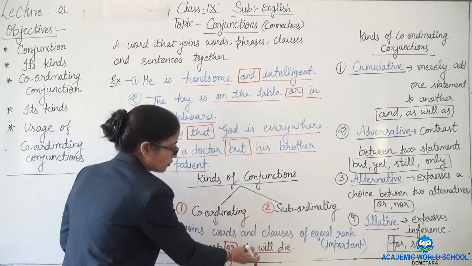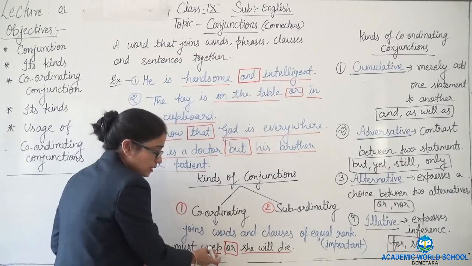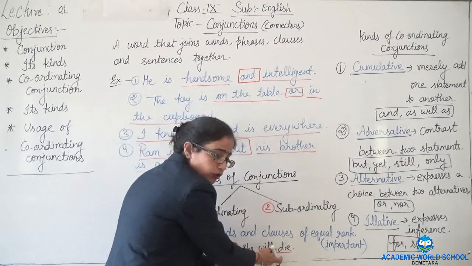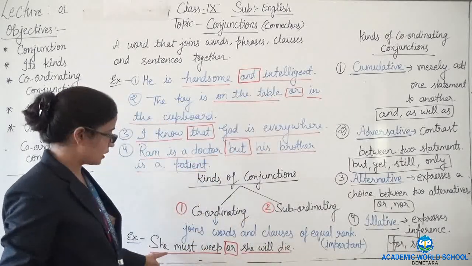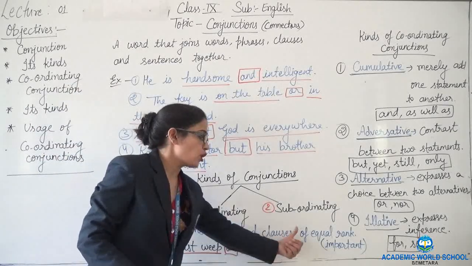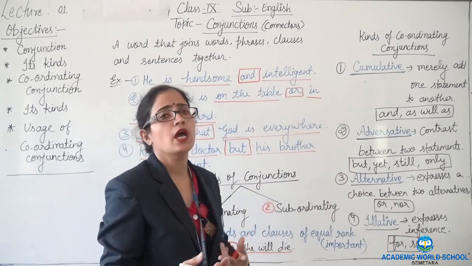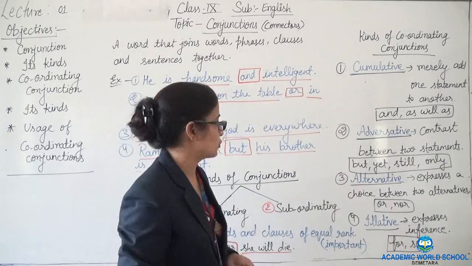If we write just one, it will not be complete. As this is important, accordingly that is also important. So we can say such conjunctions join words and clauses of equal rank. Not only words and clauses, phrases and sentences may also be there.